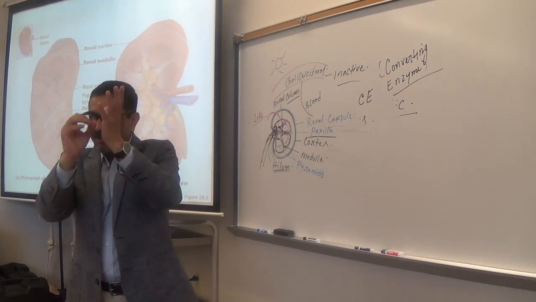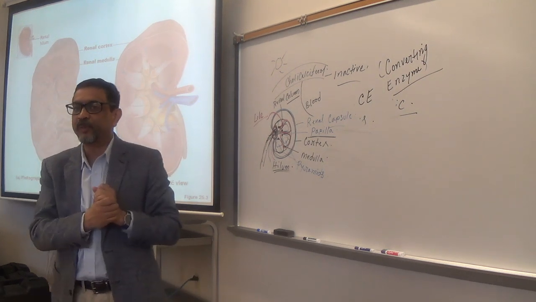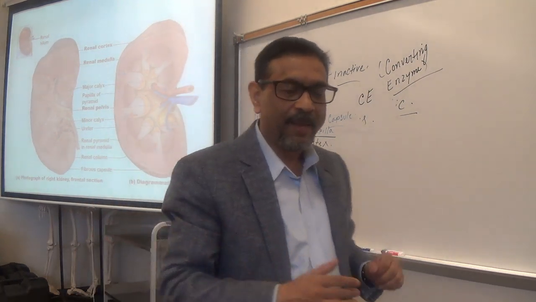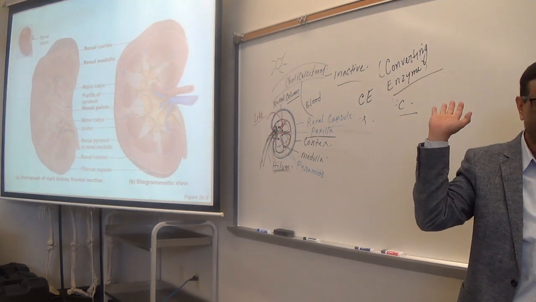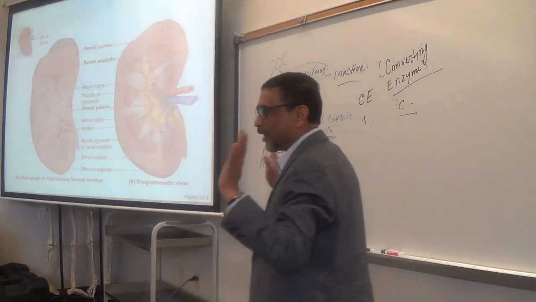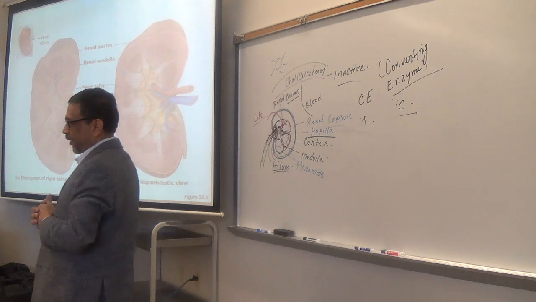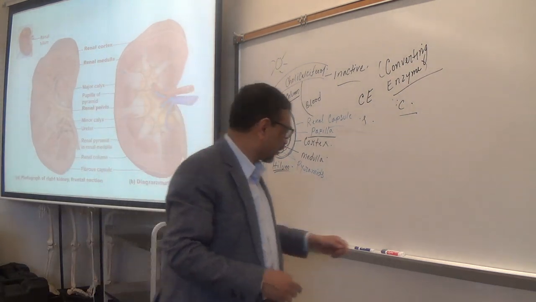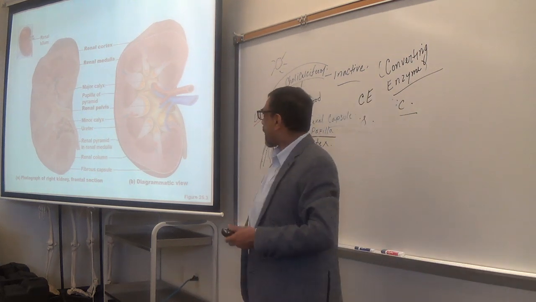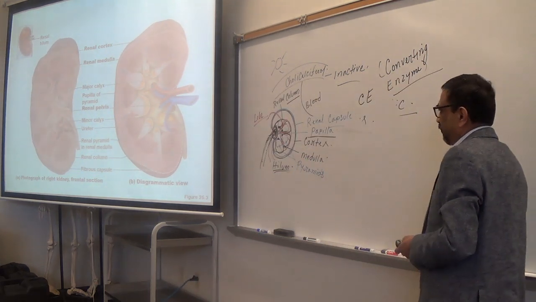Okay? And then it enters into a narrow tube, that is the ureter. The ureter takes it to the bladder, and from the bladder through the urethra it gets out from the body. Is that clear? So that is the passage of urine, or pathway or flow chart of urine. Okay.